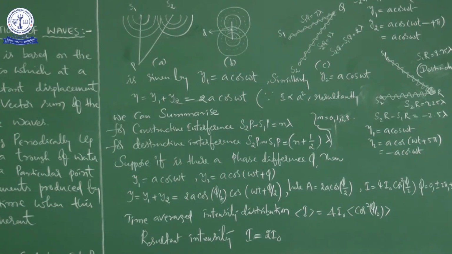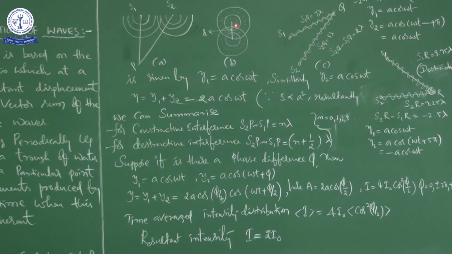But here S1Q and S2Q are much greater than D. This is the D, the distance between the two sources S1 and S2. This picture is showing, for example, that if one is a trough then the other one is a crest, trough, crest, like that. Just now I told you, while starting this class, what happens when two waves interfere and how the pattern will be.